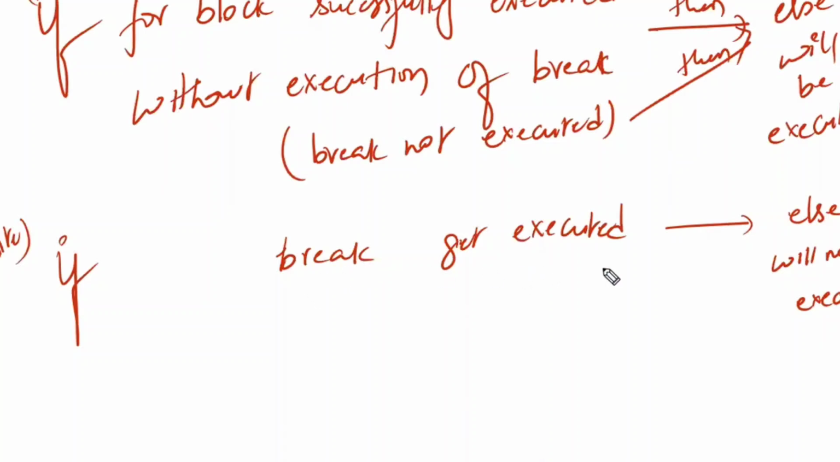If break got executed, it means else will not execute. Just opposite to each other. Right?